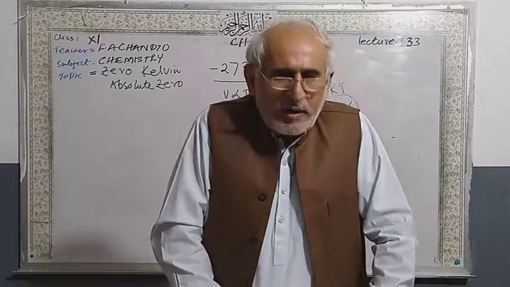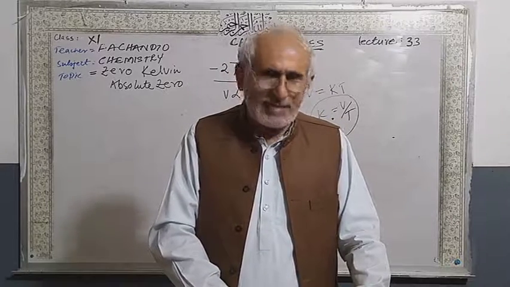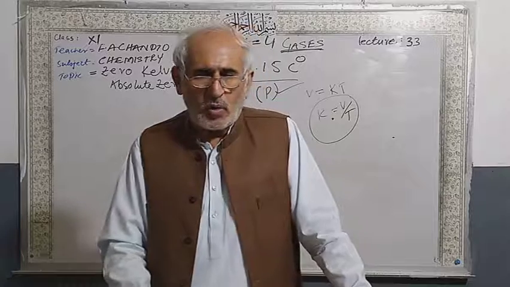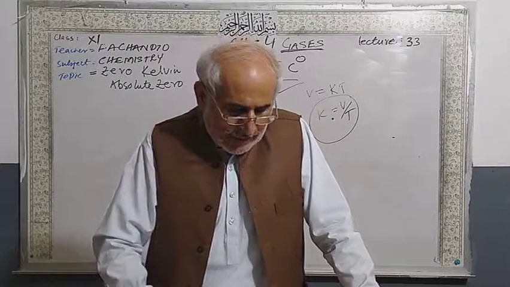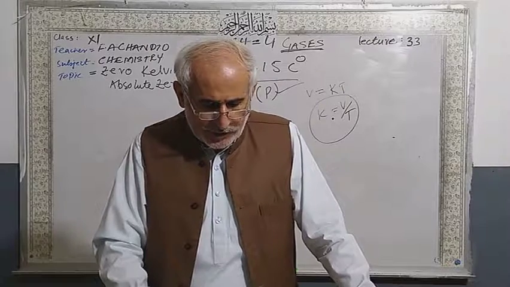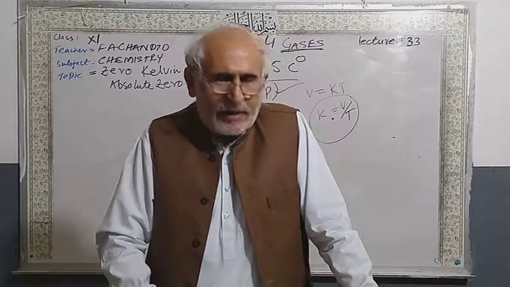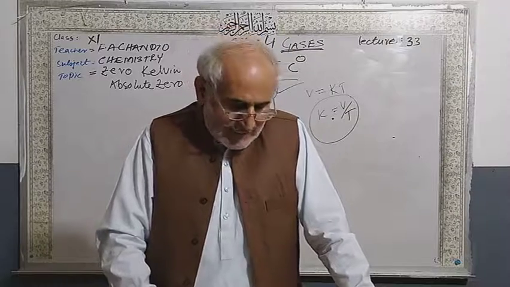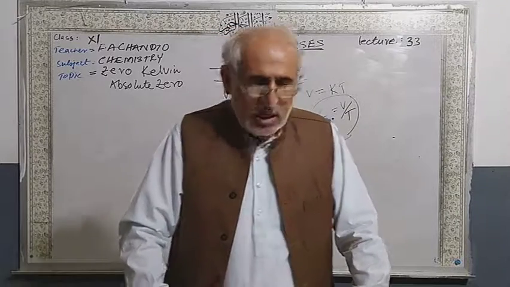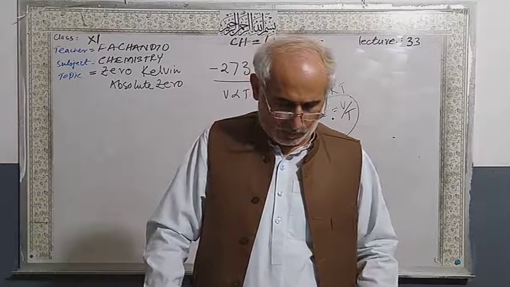Now the critical definition of Charles' law: the volume of a given mass of gas increases or decreases by 1 over 273 times of its original volume and reduces to 0 at minus 273.15 degrees Celsius.